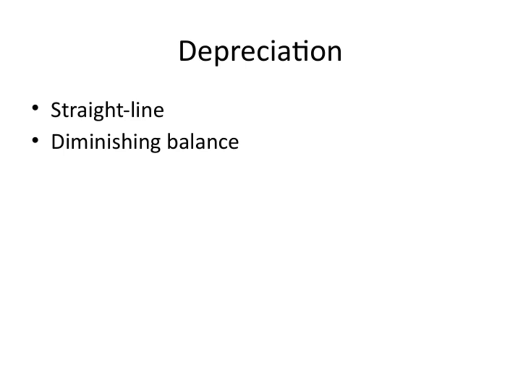Next, we have the diminishing balance method. This approach accelerates depreciation, meaning larger expenses are recorded in the earlier years of an asset's life. It's useful when an asset is more productive or loses value faster in its initial years, and it aligns better with how some assets actually depreciate.